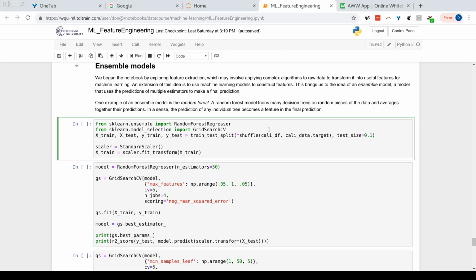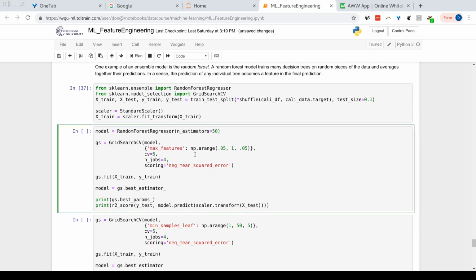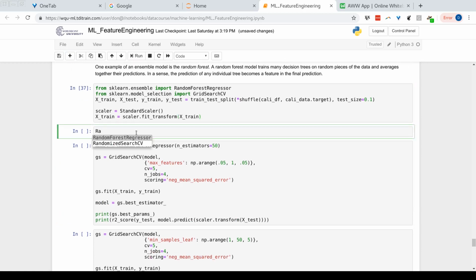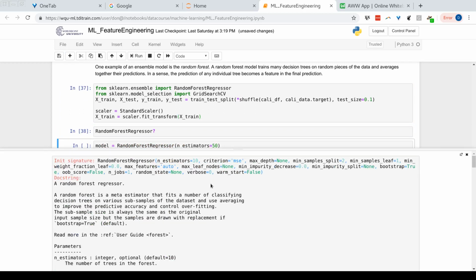Okay, so let's go ahead and try out random forest. We're going to import from ensemble, import the random forest regressor. We'll use grid search. We're going to scale our data. In the random forest, like I've always stressed before, let's go ahead and look at the documentation, see what's available for us to tune this random forest. So one of the key hyperparameters for random forest is the number of estimators. This tells you the number of trees that make up this forest. So it looks like the default value is 10.